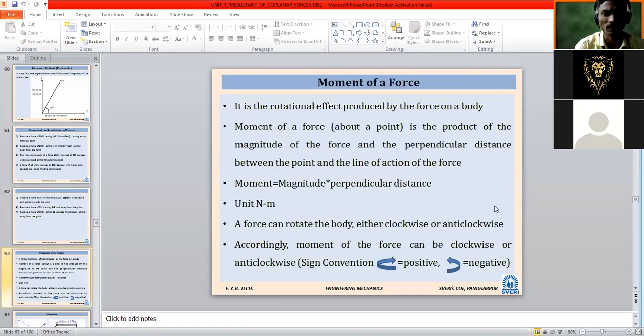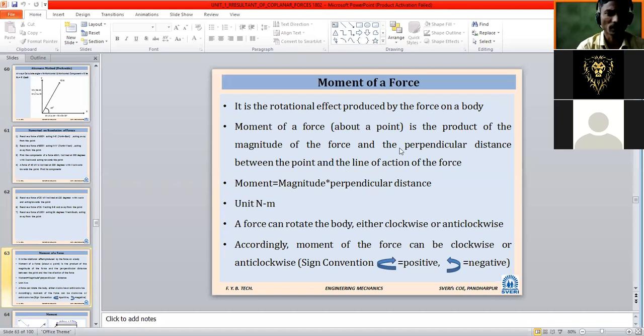So what we have seen yesterday: moment of force, we have started. We saw what is meant by moment, and we defined it. We also saw the sign convention for the moment. Moment is nothing but a rotational effect produced by the force. It is a simple definition.